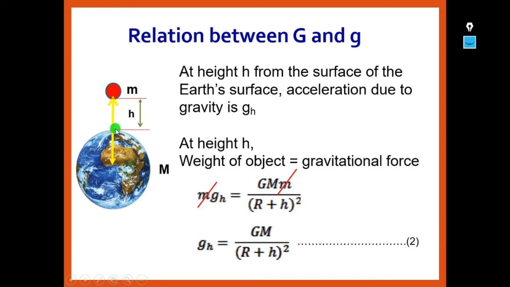That means the total distance between the center of the earth and the object is capital R from here to here, and from here to here it is h. I will show you.